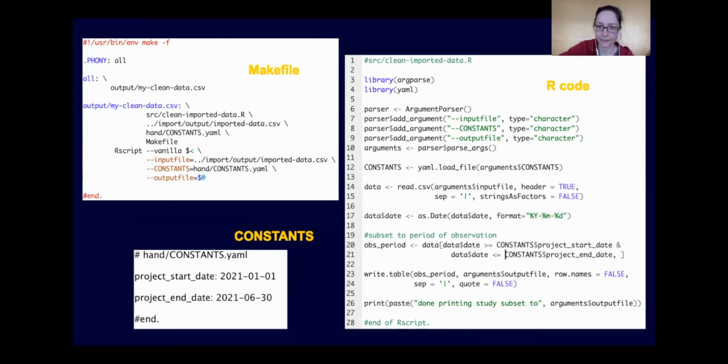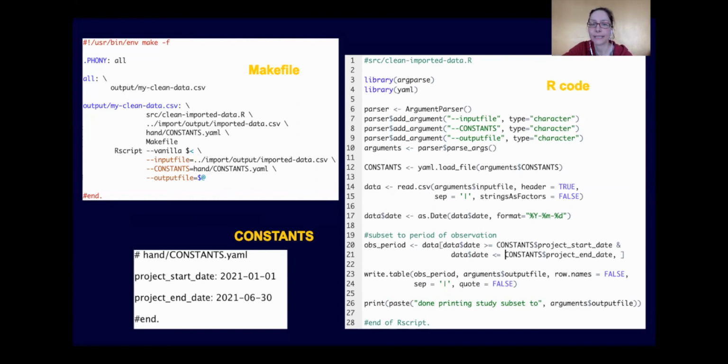What's nice about this is that we can actually keep track of all the file names that are relevant to this particular source script in the Makefile. So we don't have to change them in the R script if we were ever deciding to rename some of the files that we're using, or if we're going to add or remove. And then we would simply update the argument parser section up here at the top of the R script.